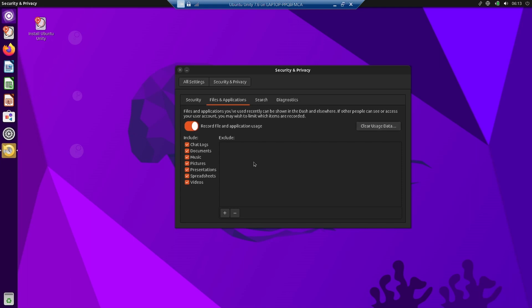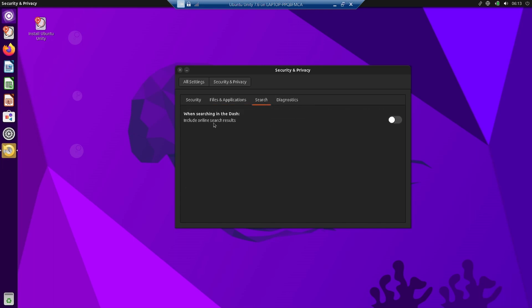It will show you which different files and folders, applications were used and when they were accessed. All those things will come here, and the recording will include chat logs, documents, music, pictures, presentations, spreadsheet, and video. So you can untick or tick any of these categories as per your choice.